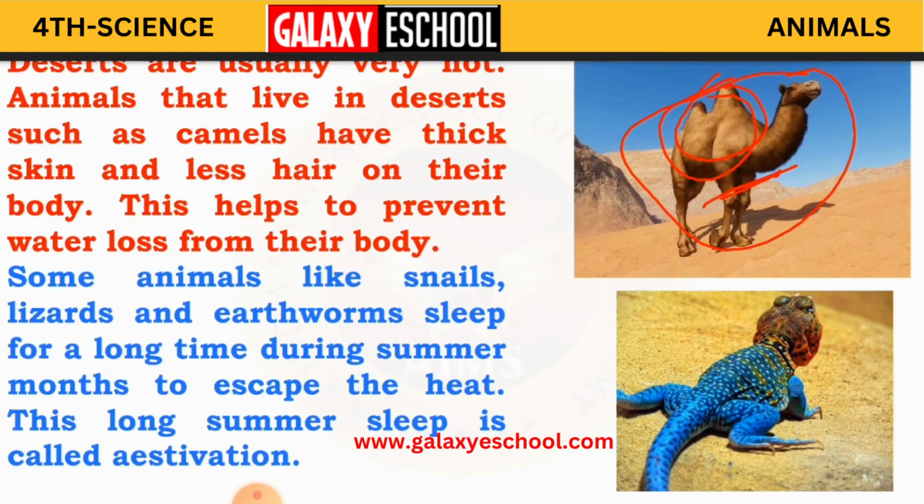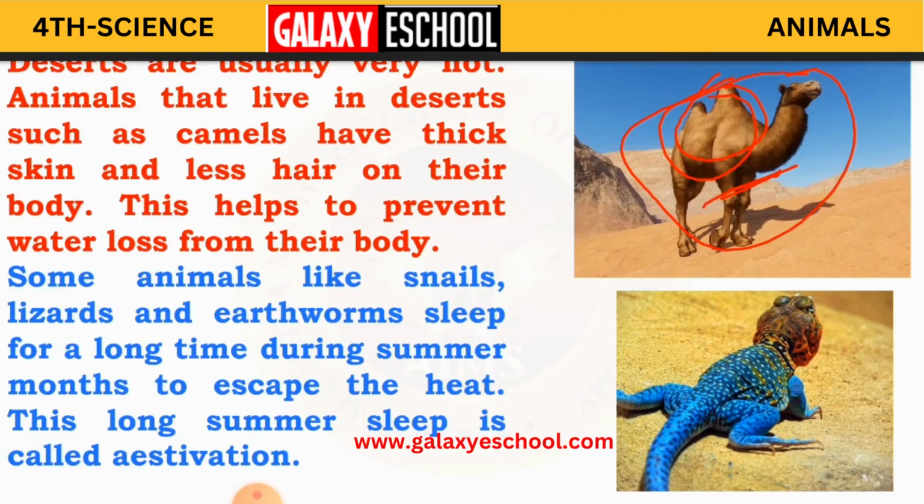Clear, children? And some animals like snails, lizards and earthworms sleep for a long time during summer months to escape the heat. So these animals, what do they do? They are going to sleep in the summer months.